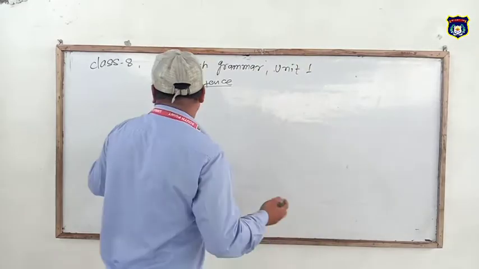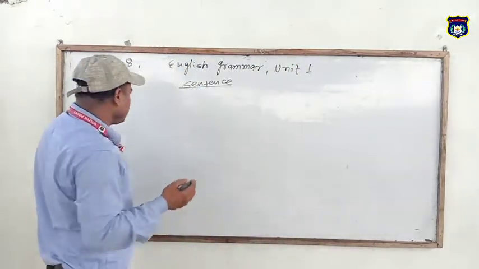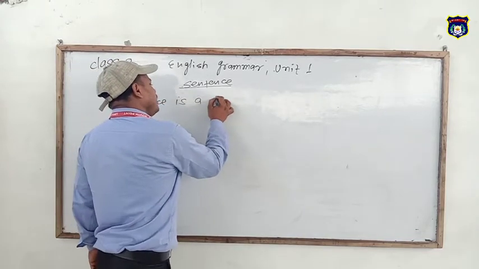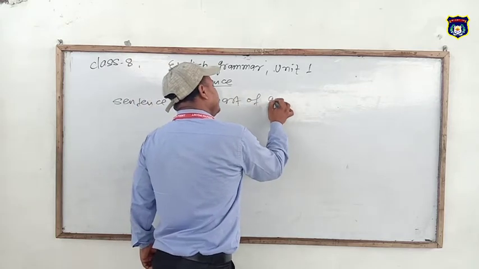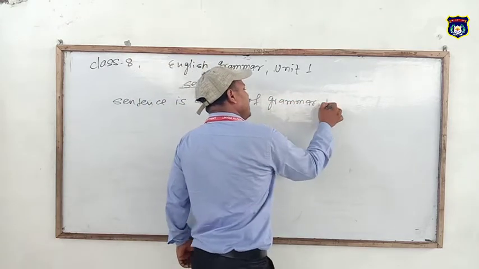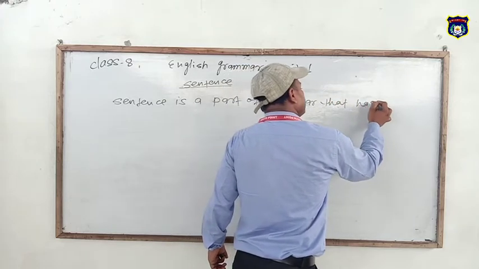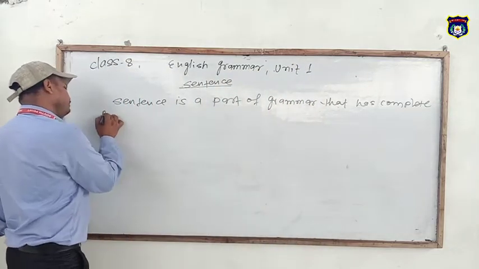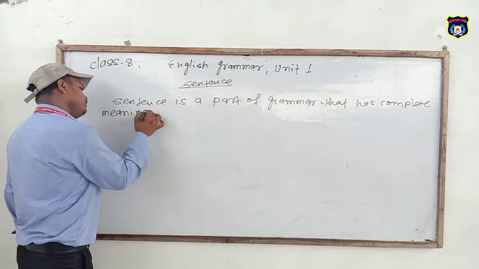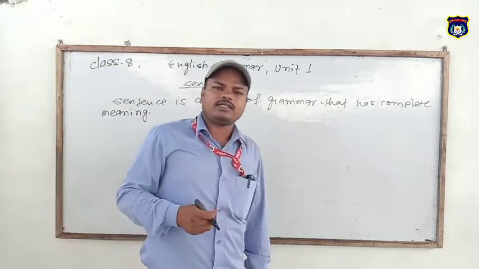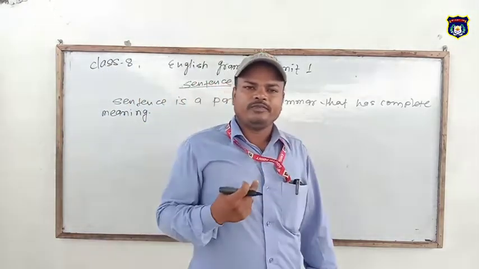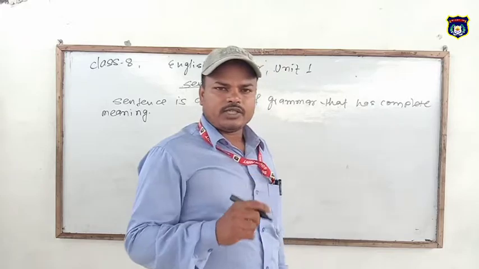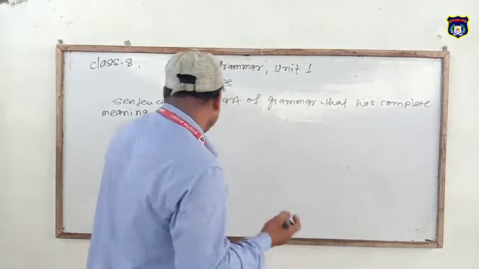Let's have a look. Sentence. What is called sentence? Sentence is a part of grammar that has complete meaning. There are two classifications. For the first classification, there are 4 types of sentences. The first is the assertive or declarative sentence.